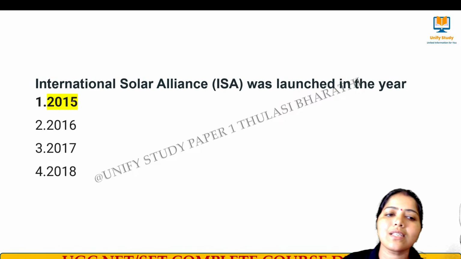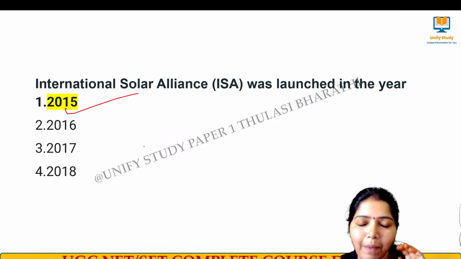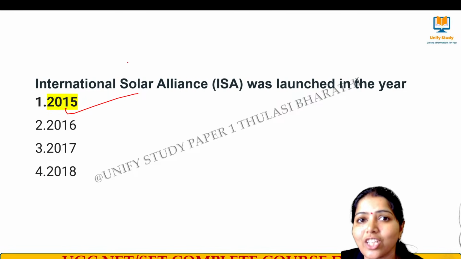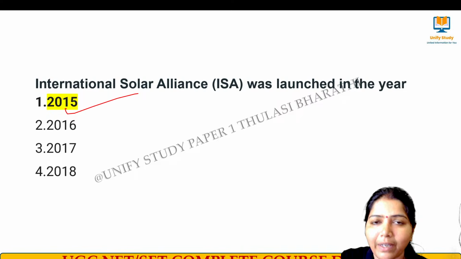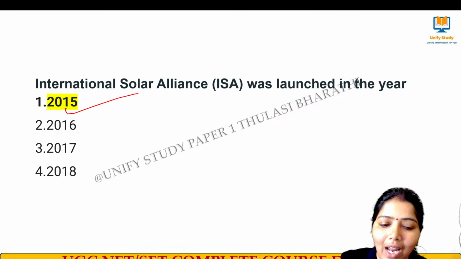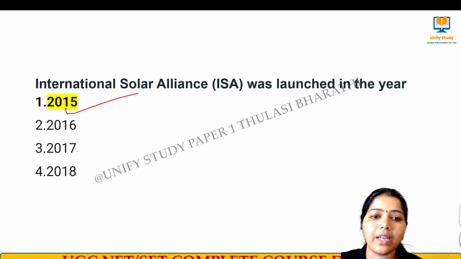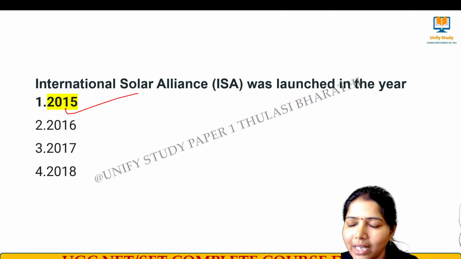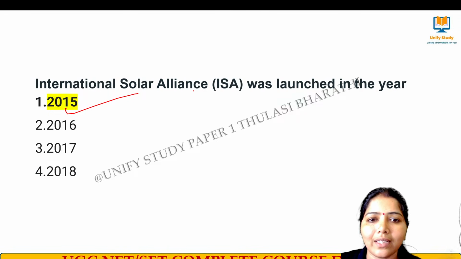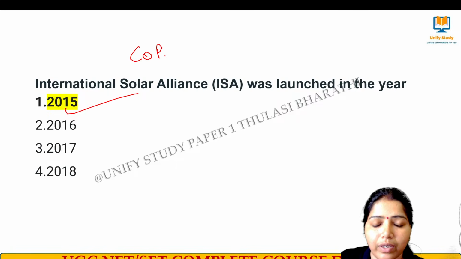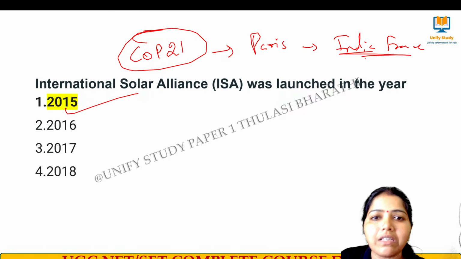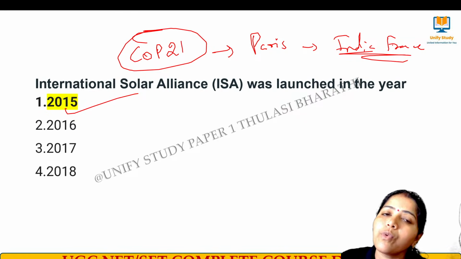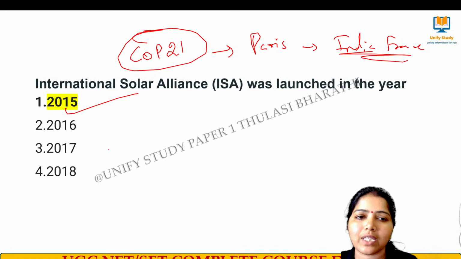Right. The right answer is 2015 in Paris. In COP 21, this International Solar Alliance was discussed between India and France. They both initiated it, and this was held in the year 2015. You can note it down. COP 21 was held in Paris, where India and France collaborated to initiate this alliance called International Solar Alliance, moving towards renewable energy. 2015 is the right answer for this question.